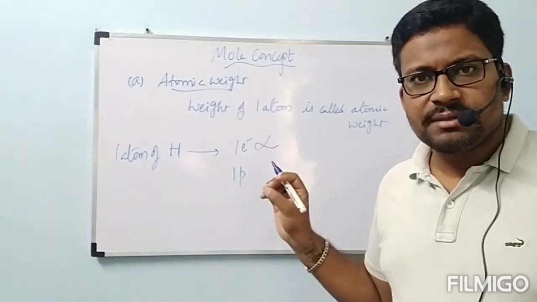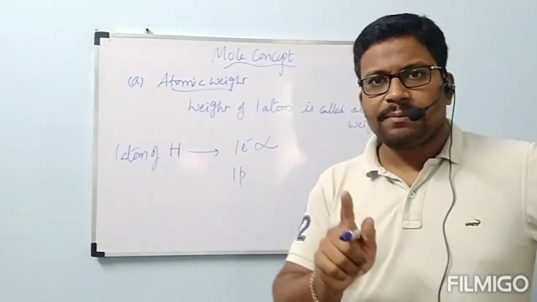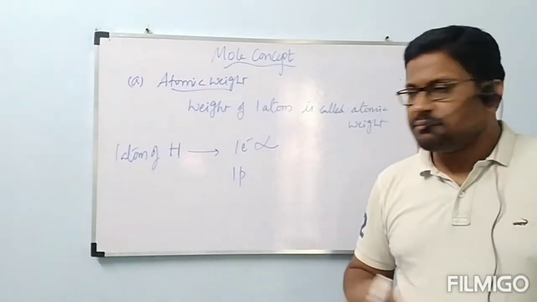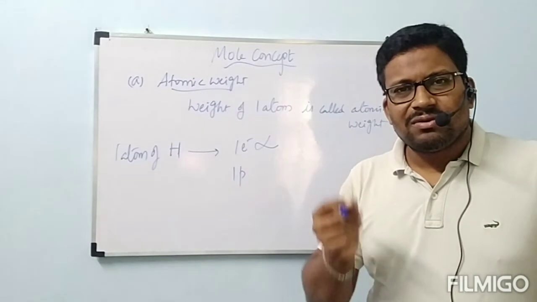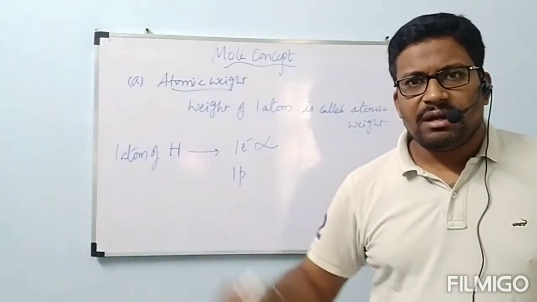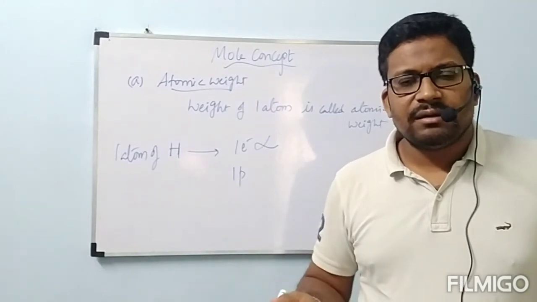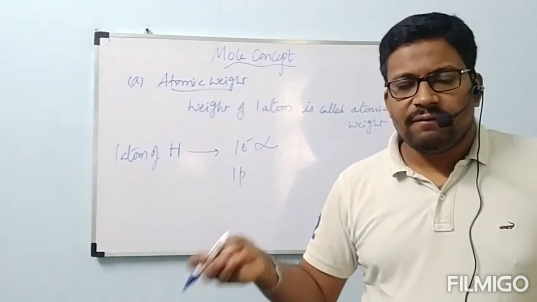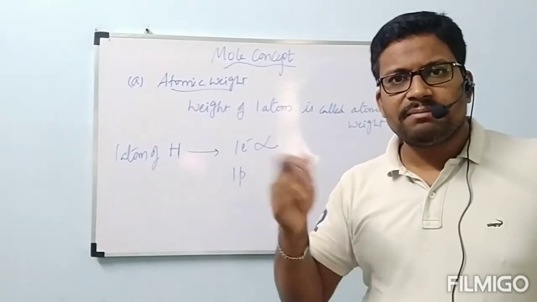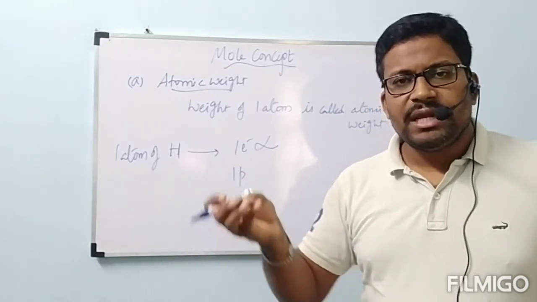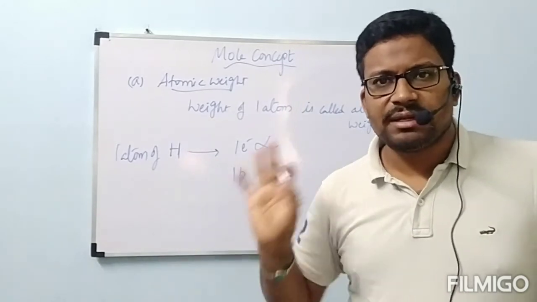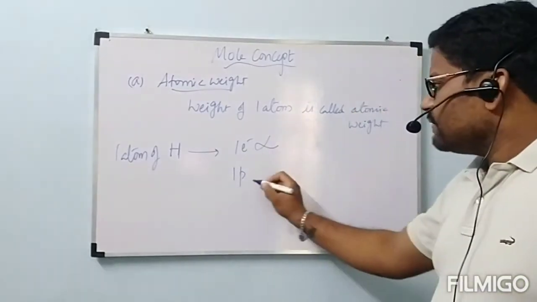This is totally a comparison. We have two particles, one proton and one electron. 1837 electrons equal one proton mass, but here only one electron is there. So when compared to that proton, this electron is very small, like a human being and an ant. Both are weighed. With ant or without ant, we will get the same weight for the human being. Like this here also, proton plus electron. Even if you add that electron mass, no use at all. That's why we are going to neglect that electron mass. Then we are left with one proton.